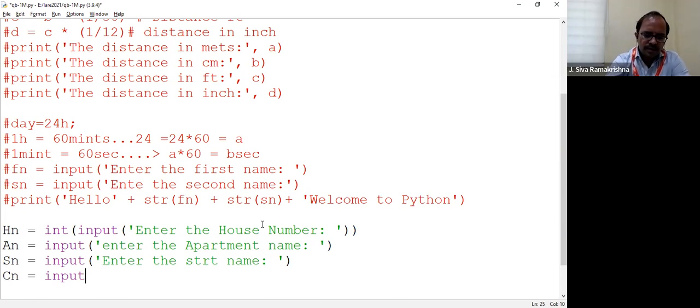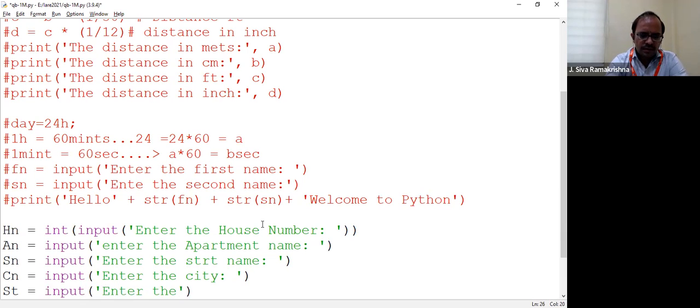Input, enter the city. City or town, whatever it may be. Enter the city. This is fine. Next, you can ask state. Which state? That is input. Enter the state.